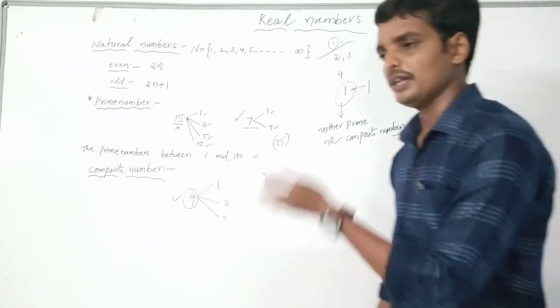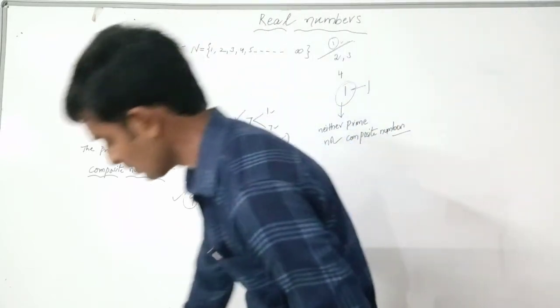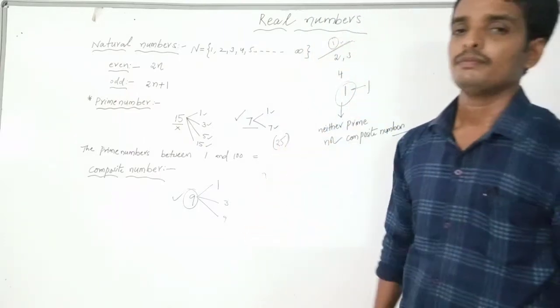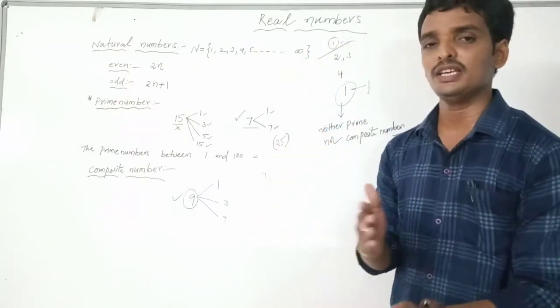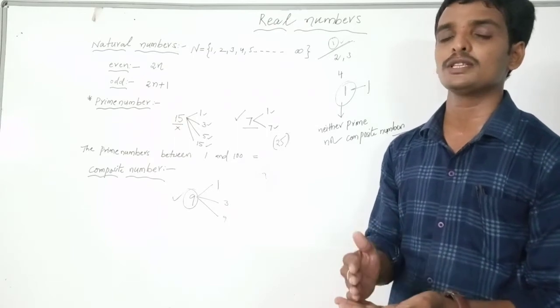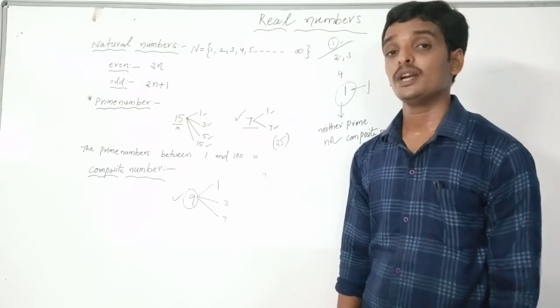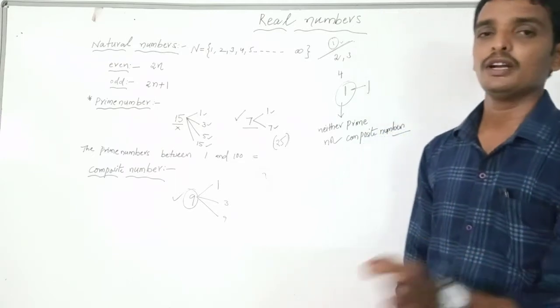Someone in the exam will ask a question. 1 is neither prime nor composite. Why? They may also ask in a different way: is 1 a prime number or a composite number? Explain. Tell me what the answer is. 1 is neither prime nor composite.